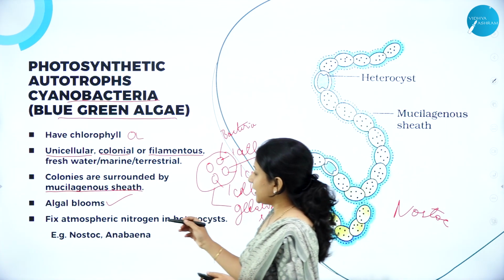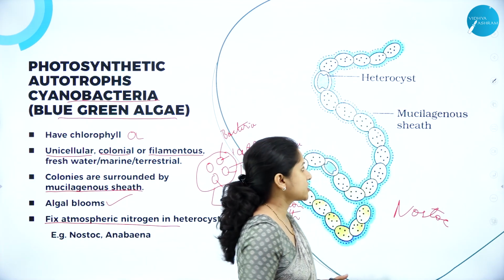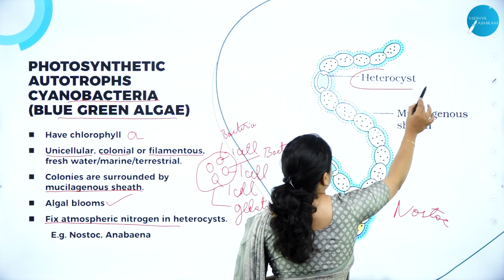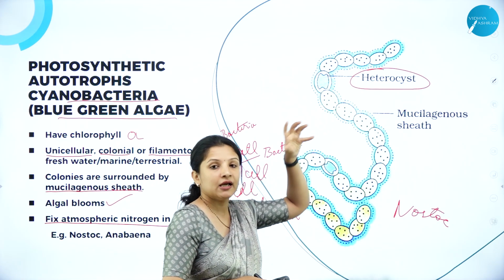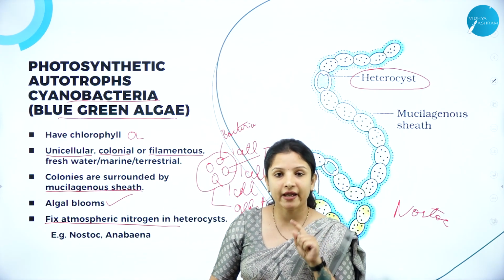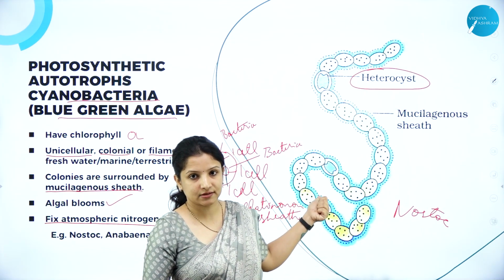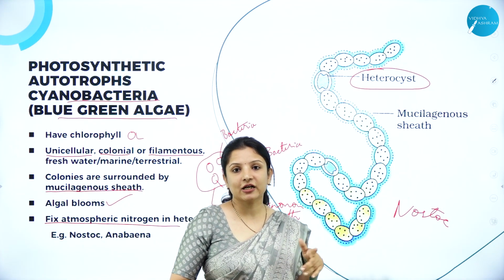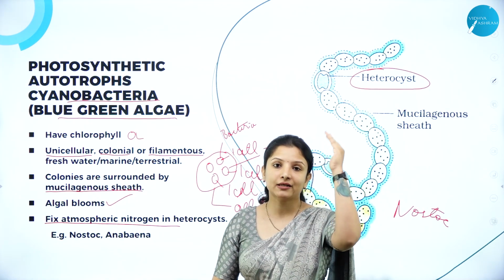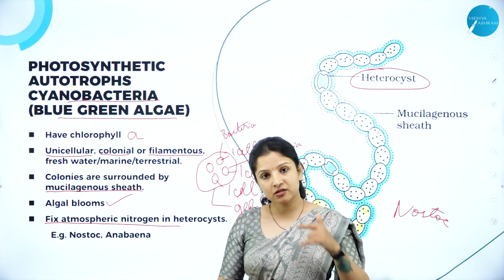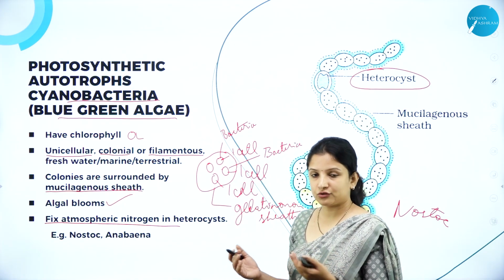Next, they help in fixing atmospheric nitrogen in specialized cells called heterocysts. For example, nostoc has specialized cells called heterocysts, and it is these heterocysts that help in fixing atmospheric nitrogen. Therefore they are very useful for plants because they help the plants make use of the nitrogen present in the atmosphere, and in turn they also increase the fertility of the soil, therefore helping the plants to grow properly.